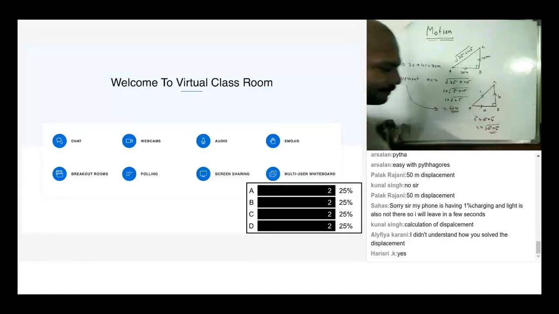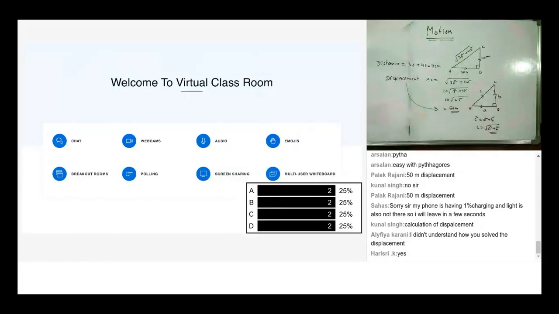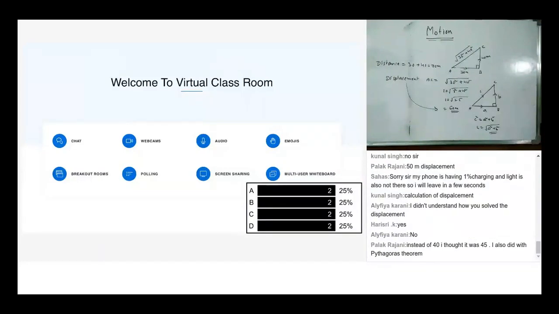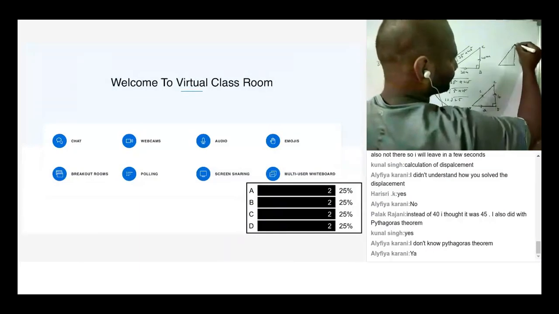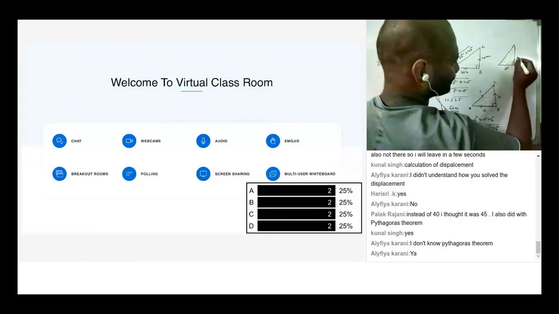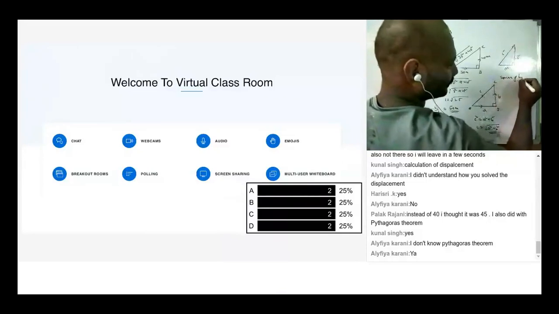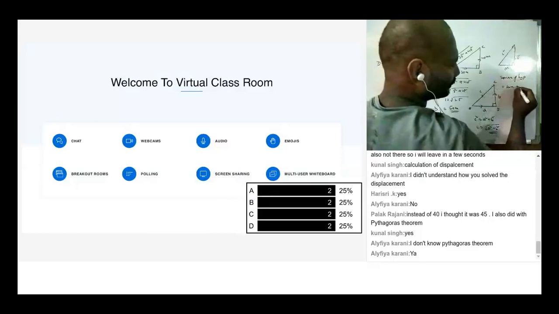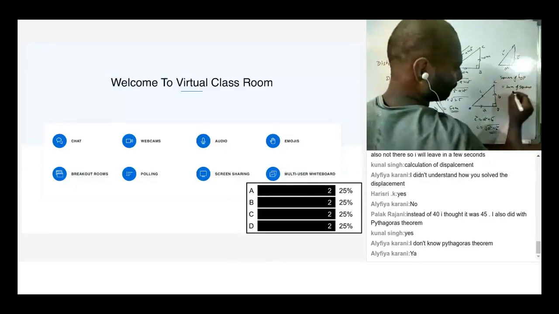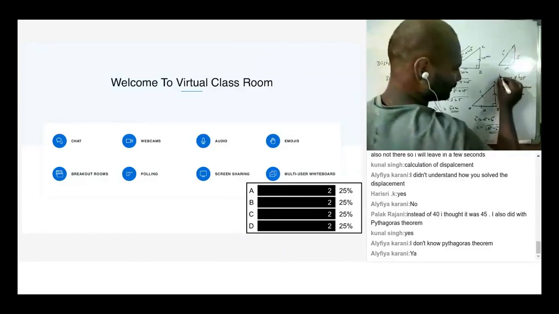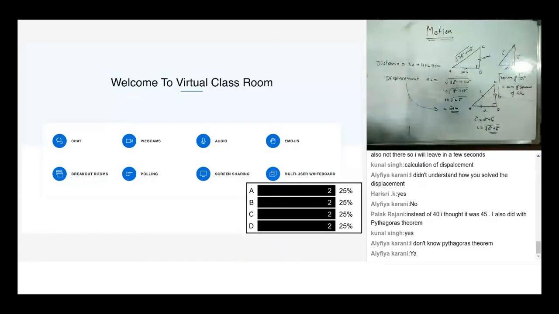Yes, you know Pythagoras theorem? Yes, sir. Alifia, I hope you understood. I've used Pythagoras theorem because I wanted to find the hypotenuse of the right angle triangle. If I have a right angle triangle, this is A square, this is B square, this is C square. It says the square of the hypotenuse is equal to the sum of squares of the sides. As of now, you can just remember it because this will be covered for you in your mathematics class. Square of hypotenuse is equal to how much? Sum of squares of the sides. That's what we have done. So this square plus this square is this.